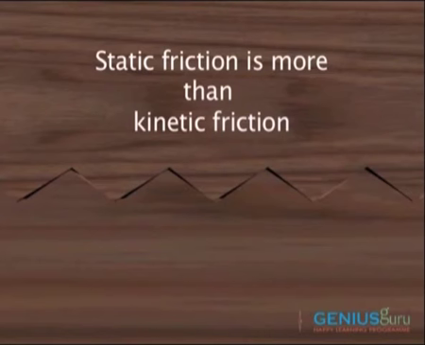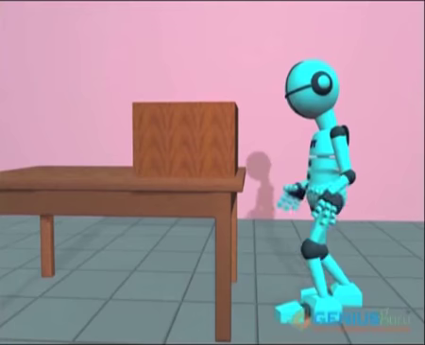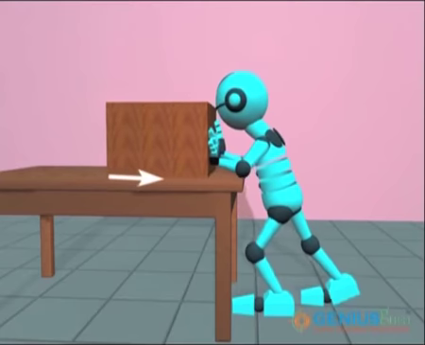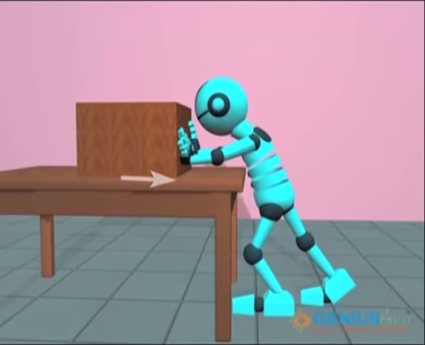Therefore, I can say the static friction is more compared to the kinetic friction. That means when the body is stationary and you apply the force, it experiences more opposing force. When the body is sliding, it experiences less opposing force. This is about the interlocking of irregularities which causes the friction.